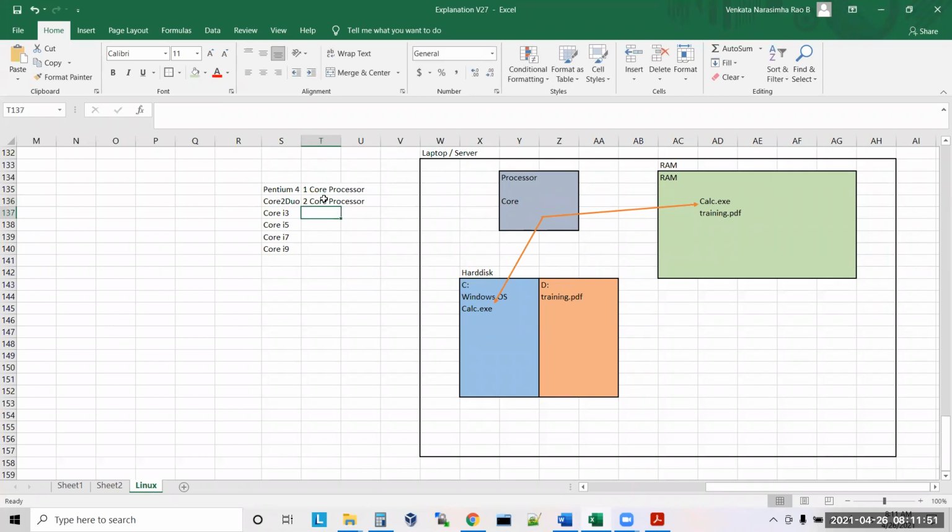What do you mean by a 2-core processor? Now in the processor I have 2 cores. Now tell me, if 100 people came, then what will happen? Both will share the work. So 50 will be taken by one core and 50 by the other core.